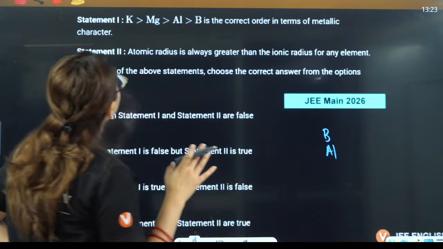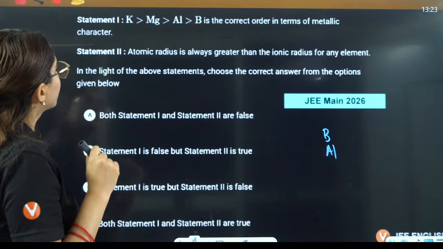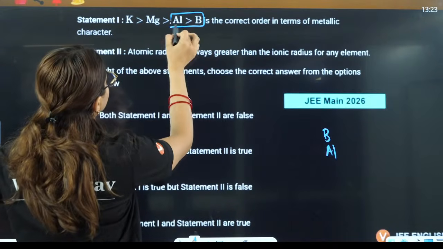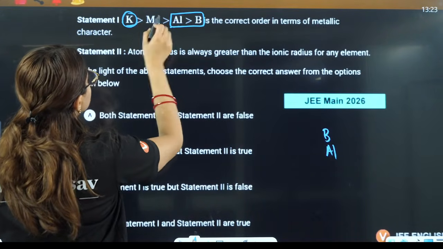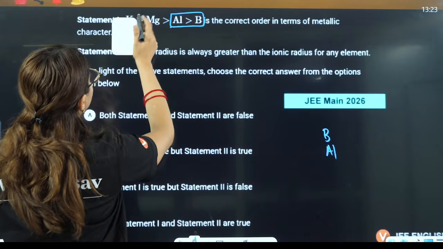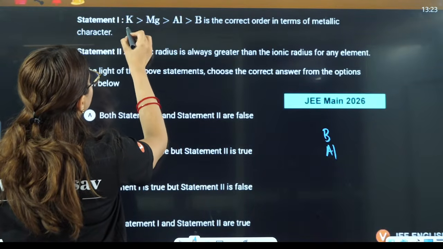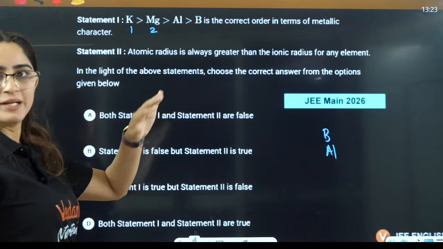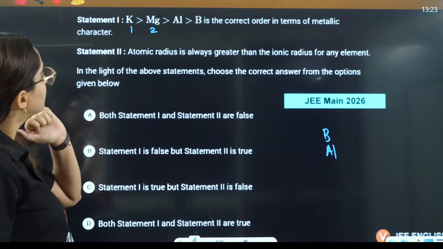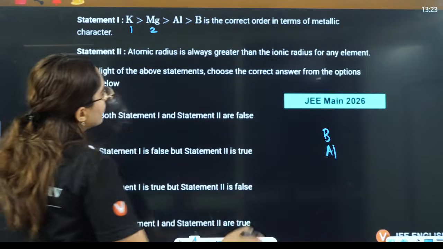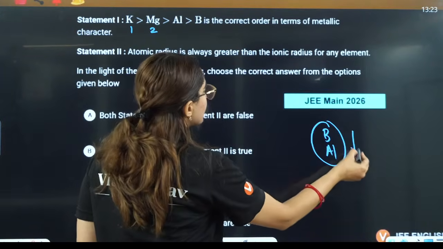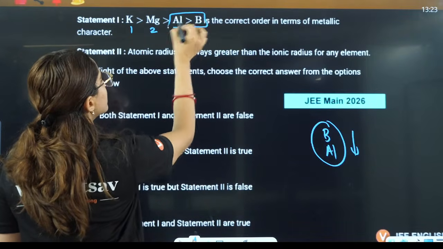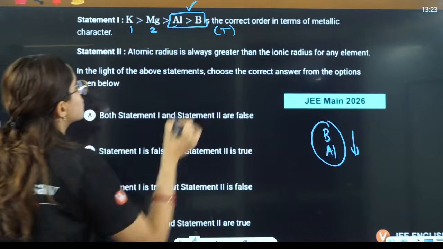The radii order they are asking. These are definitely non-metallic here, right? This potassium is in group number 1, and this is in group number 2. So obviously along the period, the metallic radius is decreasing. In aluminium and boron, here it is increasing. Why? Because aluminium is down, right? So this statement is true here.